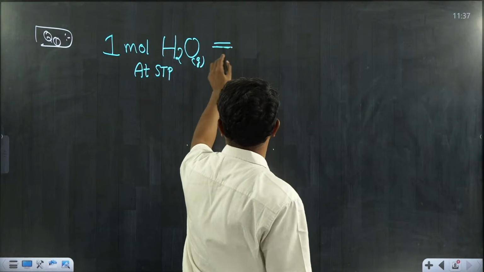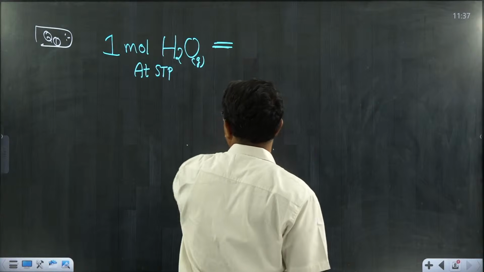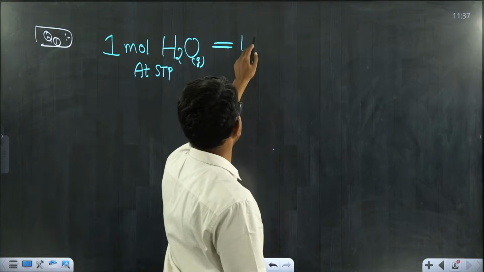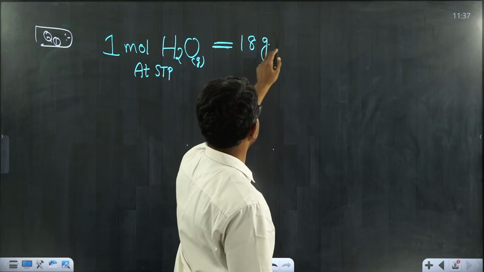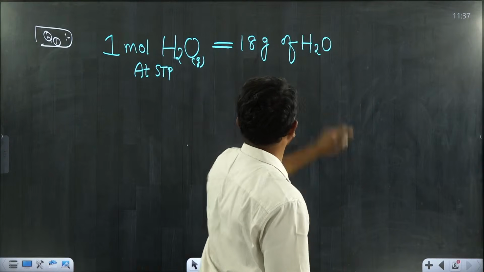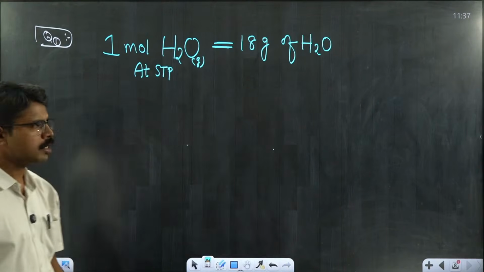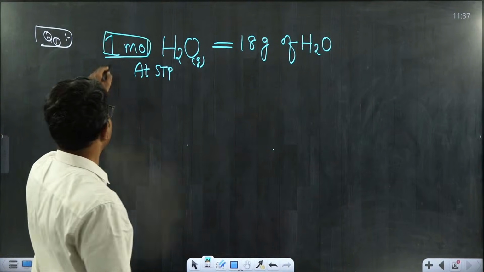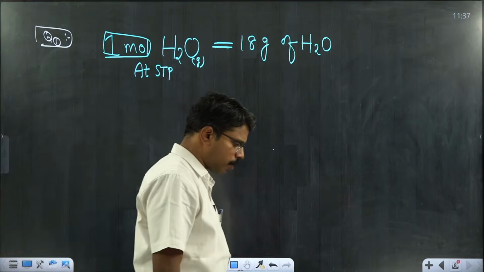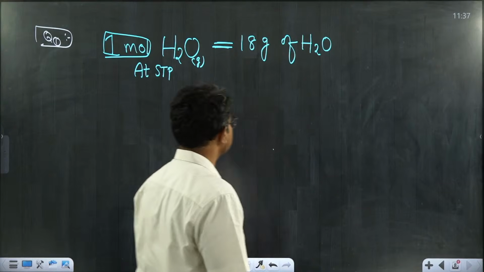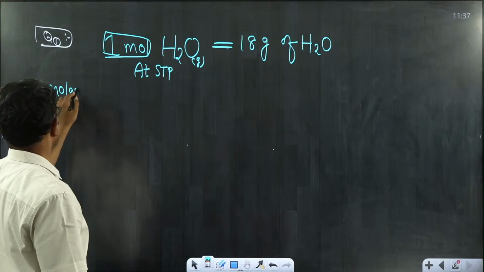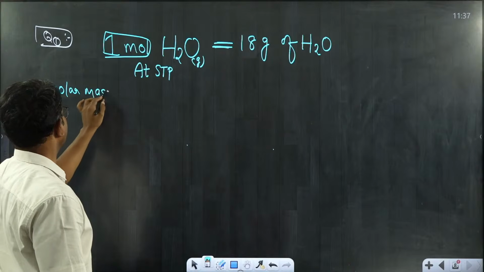Molar mass, tell me first. How much mass does it contain? 1 mole of H2O contains 18 grams of water. 18 grams is the molar mass of water. 1 mole of any substance, the mass corresponding to 1 mole of the substance, is called molar mass.